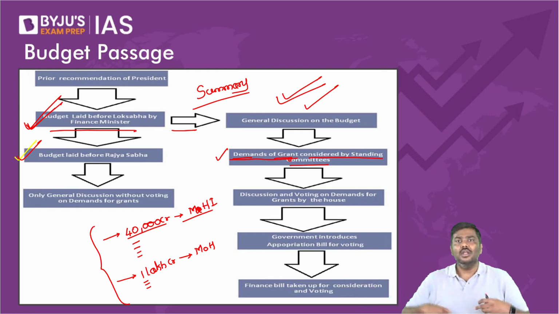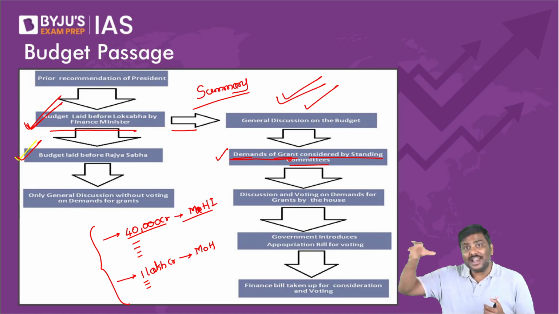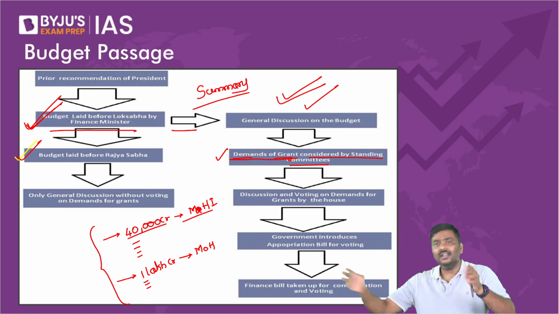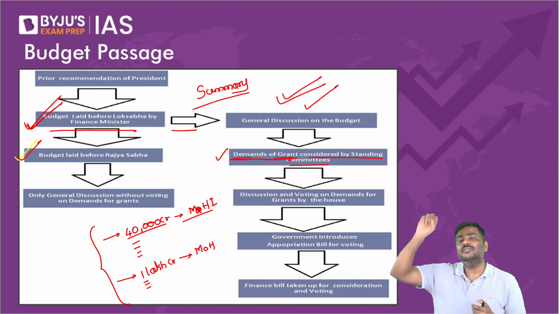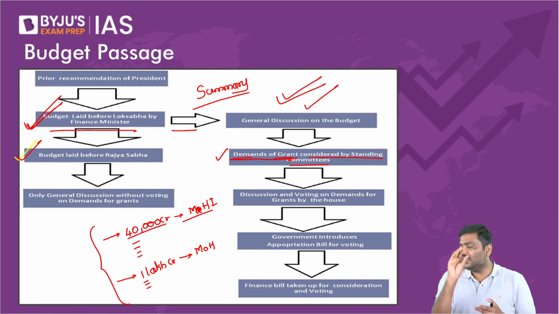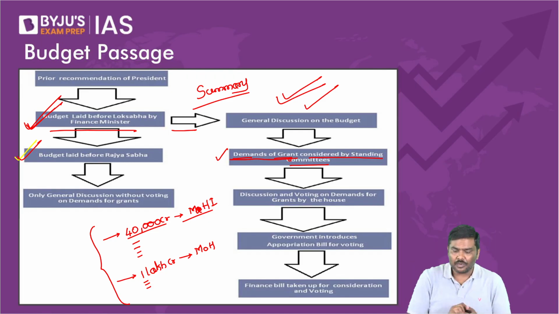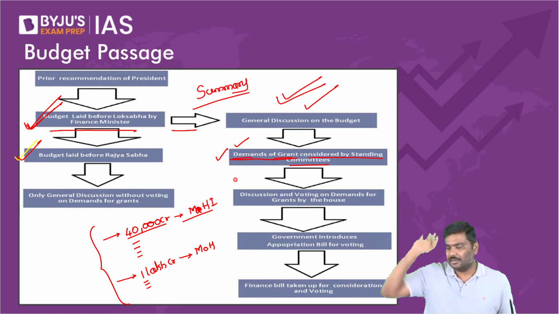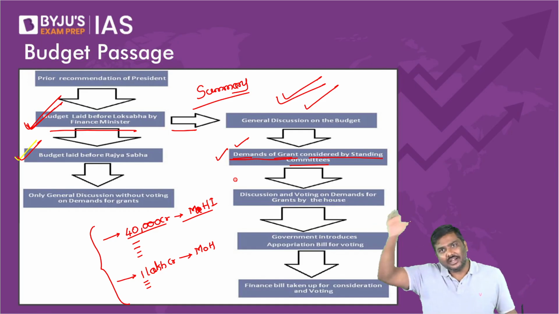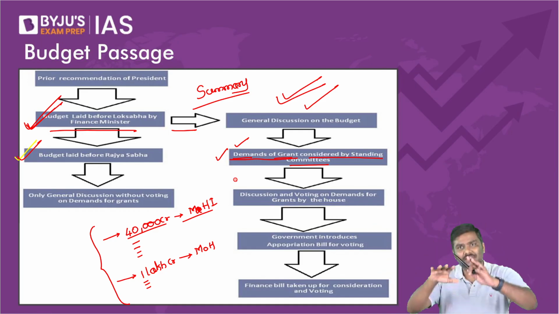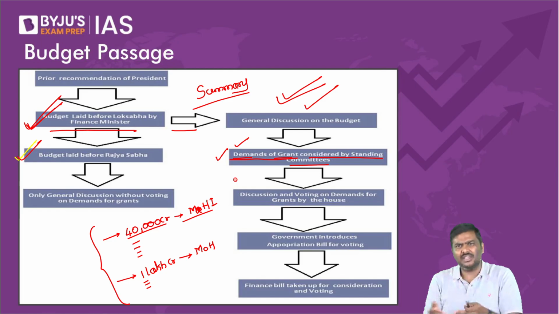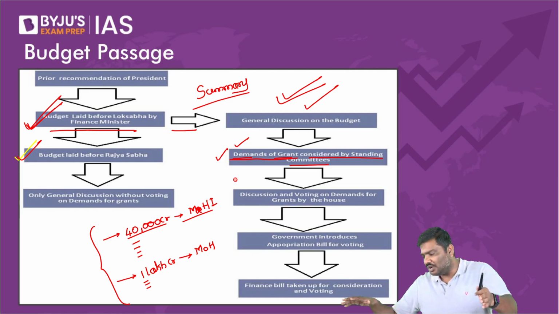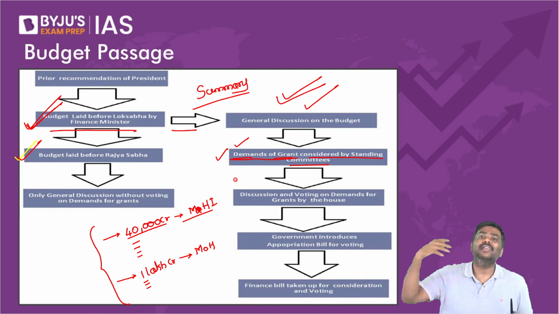So, what will we do now? We have standing committees. There are around 24 departmental standing committees. Let's say there is a standing committee for agriculture. Whatever are the demands for grants for the agriculture sector, we will simply allocate them to this standing committee. Now the standing committee will study and give a report to the Parliament, on whether we should allow this much amount to be withdrawn, or there is a need to clarify, etc.